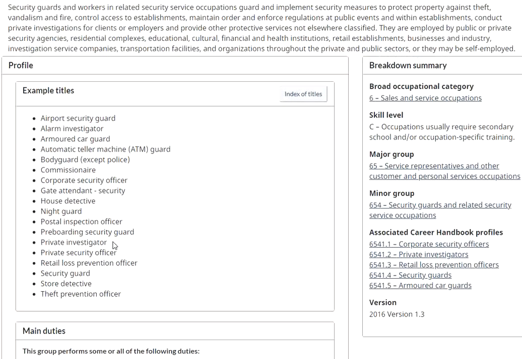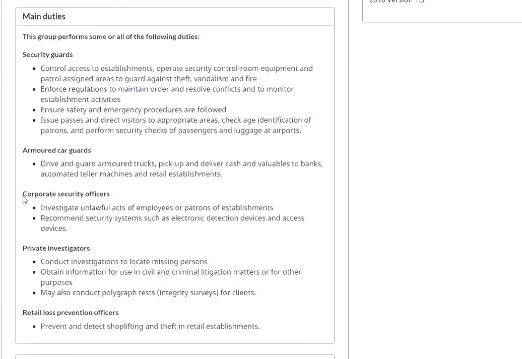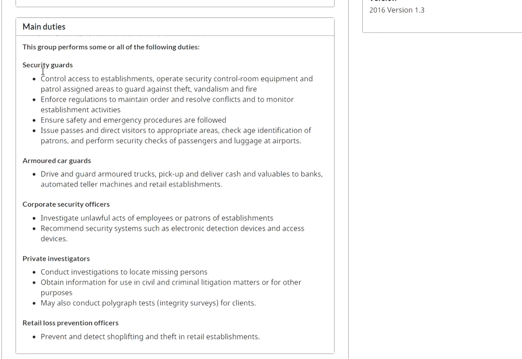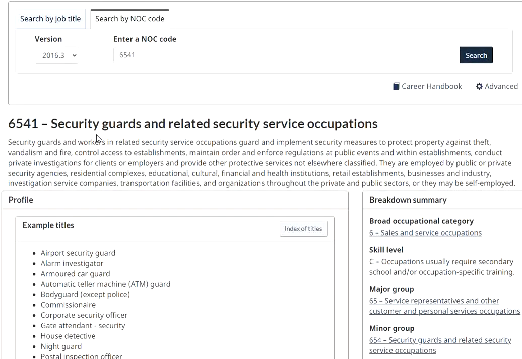These are the job responsibilities you have to go through: driving and guarding armored trucks, and investigating unlawful activity. All in all, if you're working for a warehouse or maybe Walmart, your job responsibilities might not be similar to what is mentioned here. So pick the ones that are close to your profession and put them inside your reference letter or proof of employment. Just try to go through all of these.